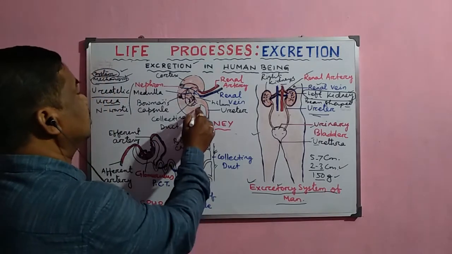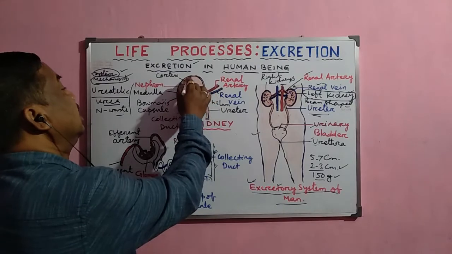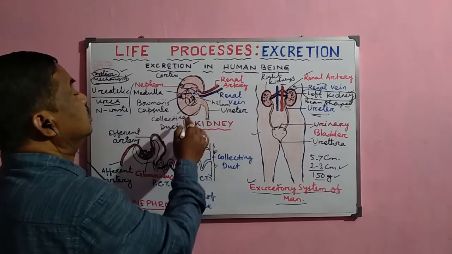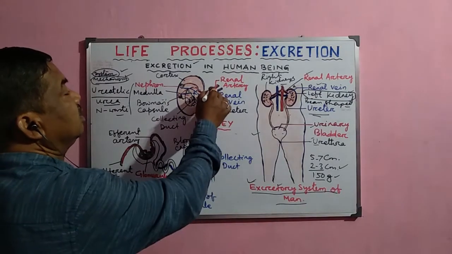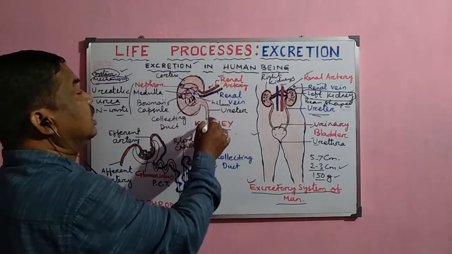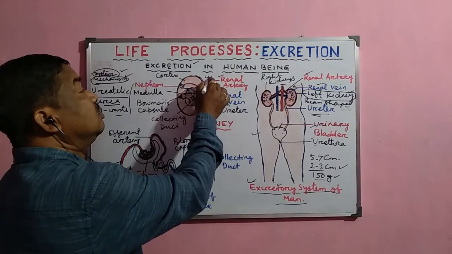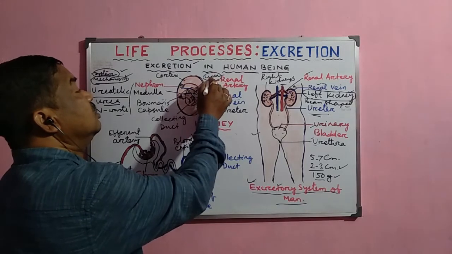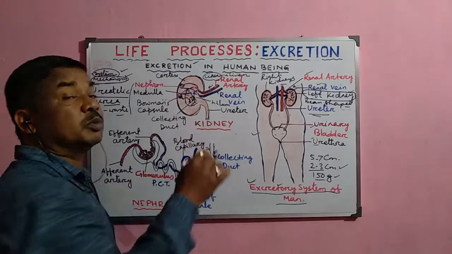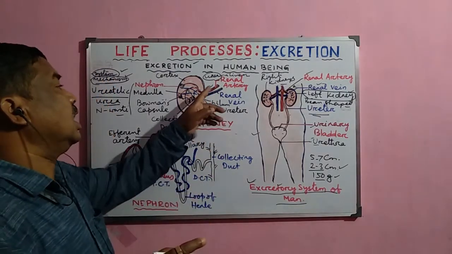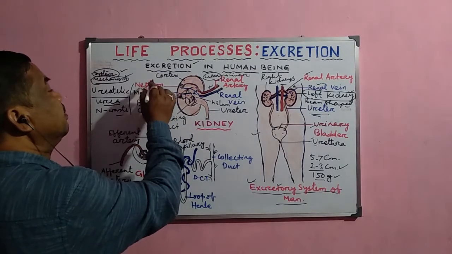Now this is the structure of the kidney. This kidney is a bean-shaped structure, and it is helpful for the filtration of the blood. The blood enters the kidney through the renal artery, and when the renal artery supplies the blood, it carries the urea, the most important waste, which is produced inside the liver and transported to the kidney through the renal artery, and after that it enters the nephron.